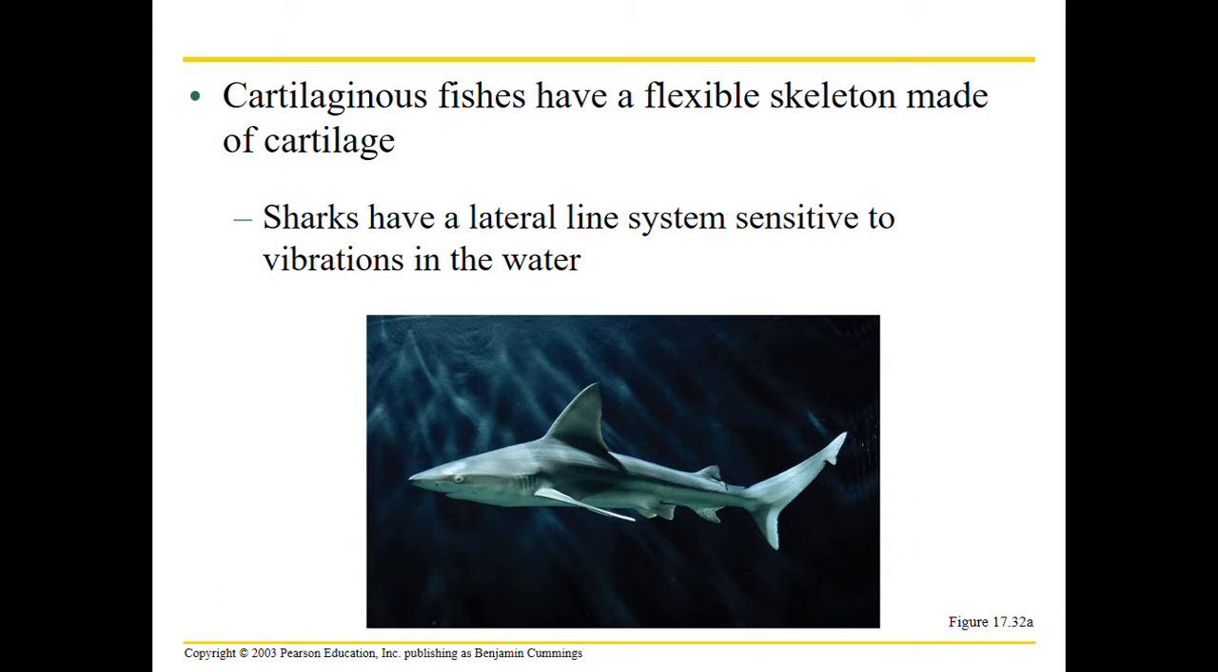Alright, sharks. Sharks have cool adaptations too. Sharks are cartilaginous fish. They have a flexible skeleton made of cartilage, which gave them that name, chondrichthyes. They have what are called ampullae of Lorenzini in the front portion of their nose. These are sensory organs that act as sensory modalities for electrical impulses, so they can seek out electrical impulses with these ampullae. And they have a lateral line system that tells them how vibrations are moving.